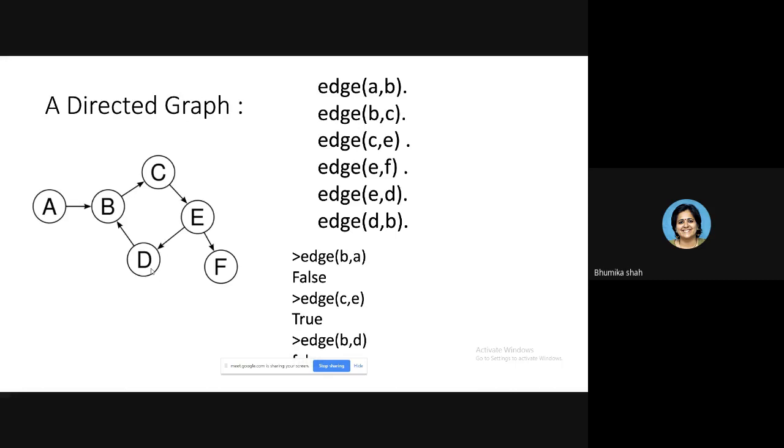Starting from B going to D? No. It is from D to B, not B to D. So it will return you false. So these are the questions you can ask as queries after writing the program. So this is the third program you have to do.